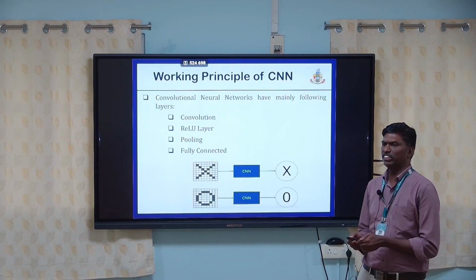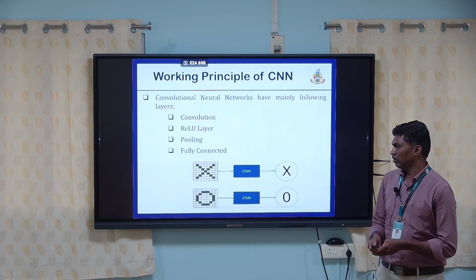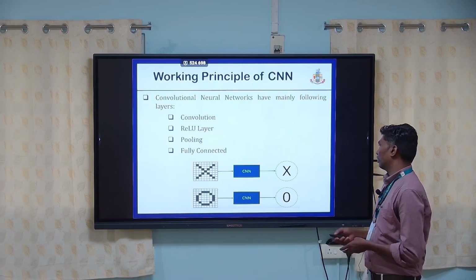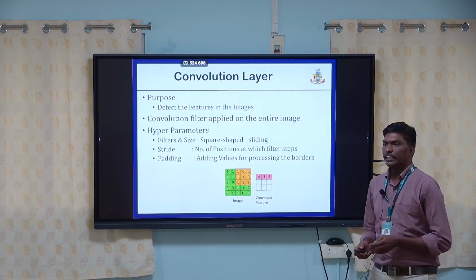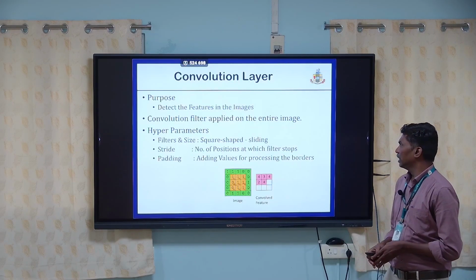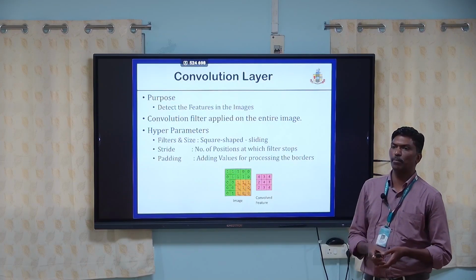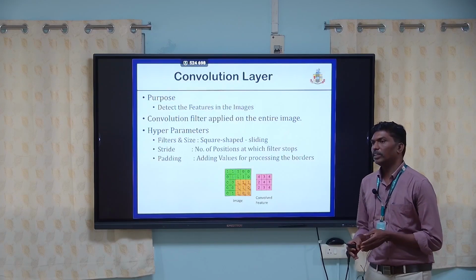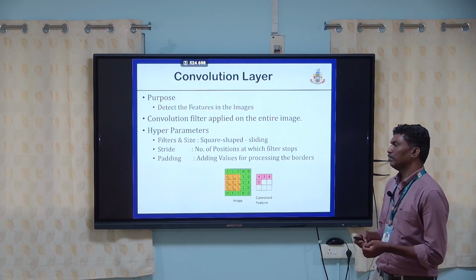This convolutional neural network has four layers: the convolution layer, the ReLU layer, the pooling layer, and finally the fully connected layer. The purpose of the convolution layer is to detect features from the images. The convolution filter is applied on the entire image, and then we get the feature map.